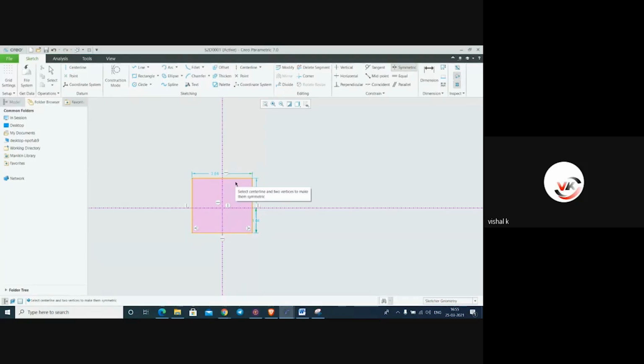Now one dimension is gone. Again the same thing, symmetric constraint, this corner and this corner and this center line. Now give the dimension a proper value, whatever.